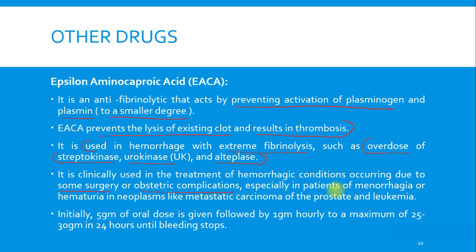So especially in patients of menorrhagia or hematuria, in neoplasms like metastatic carcinoma of prostate and leukemia. Okay, so initially 5 grams of the oral dose is given, followed by 1 gram hourly to a maximum of 25 to 30 gram in 24 hours until bleeding stops. So this is its dose.